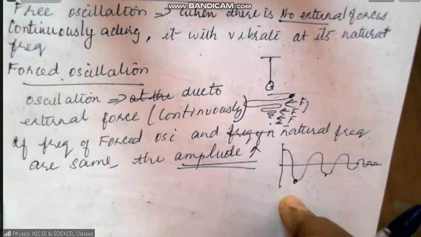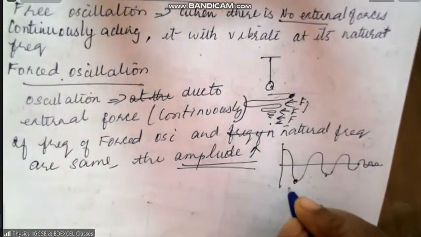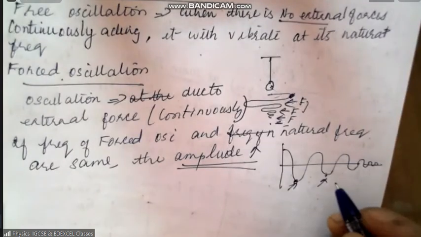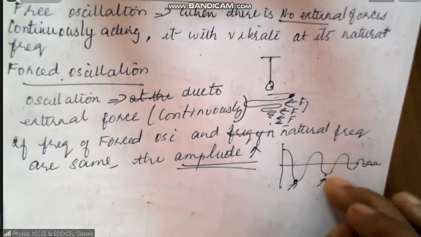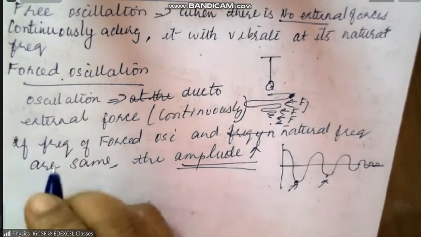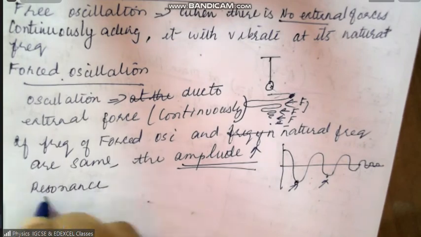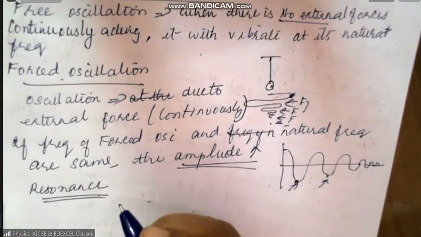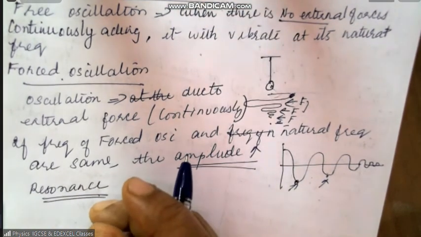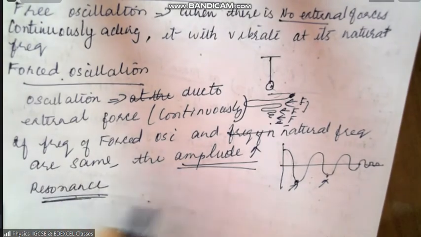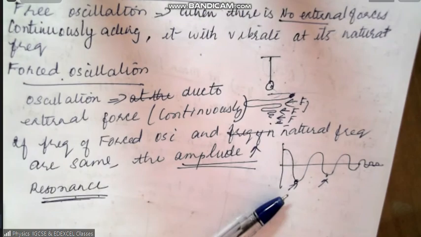If the frequency of the forced oscillation, that means how often you are giving the force, is the same as the natural frequency, then the amplitude increases, and that is called resonance. Very, very important. Now this resonance has uses as well as disadvantages. That we will do in the next class.